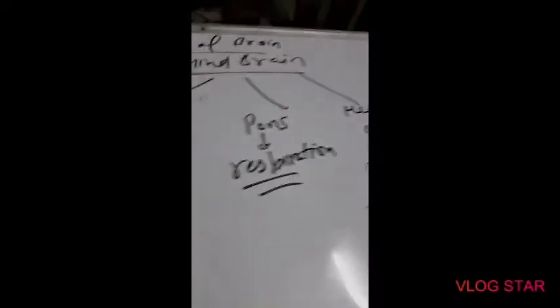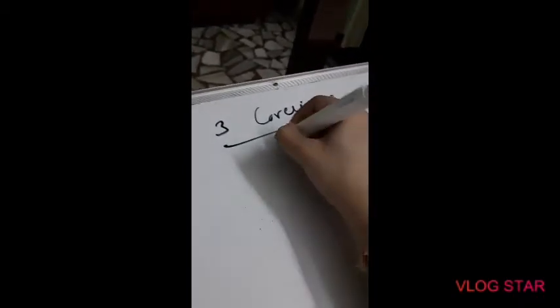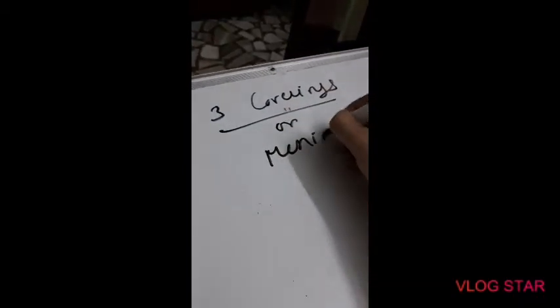So this was all about the brain. We have studied a part of the nervous system, that is the brain. Before this, you have to study the structure of the brain. The human brain has three protective coverings. These three coverings of the brain are also known as meninges. What are meninges? The coverings of the brain.